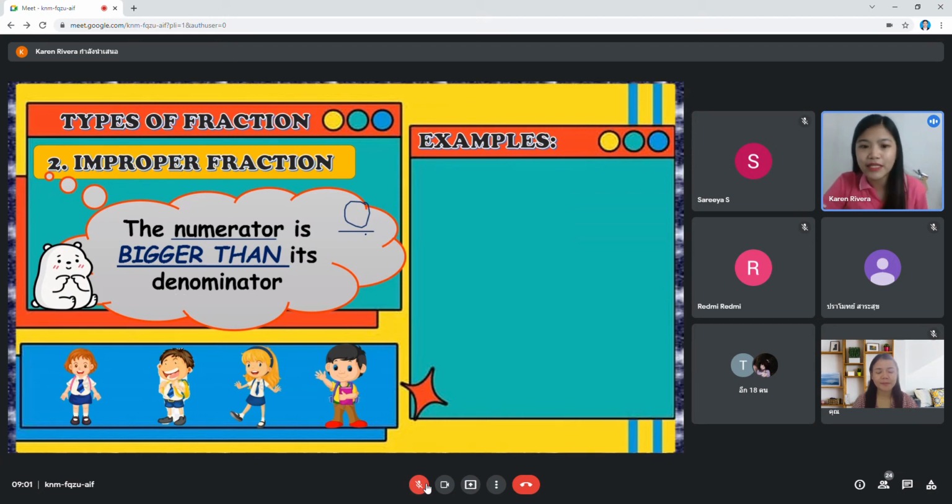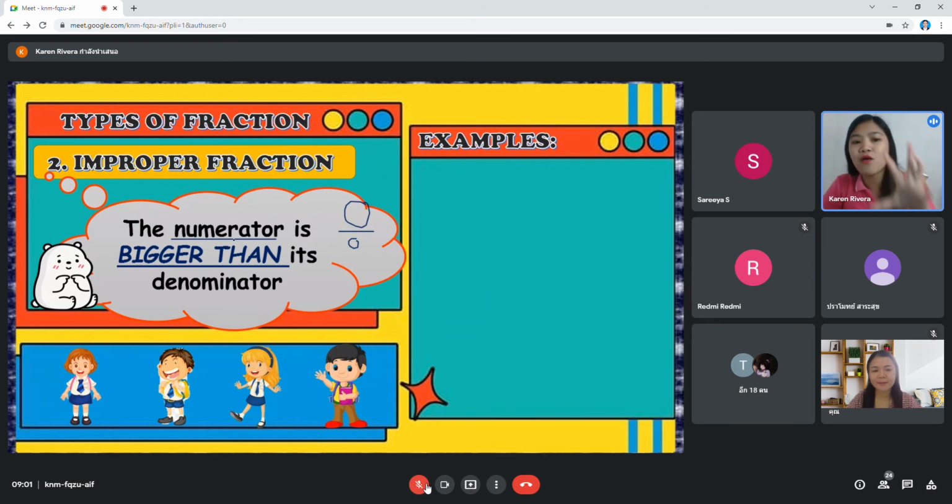So, meaning, our denominator is smaller, right? Numerator, bigger. Denominator is smaller. Okay? Tua set, makwa tua. What is it? ส่วน.